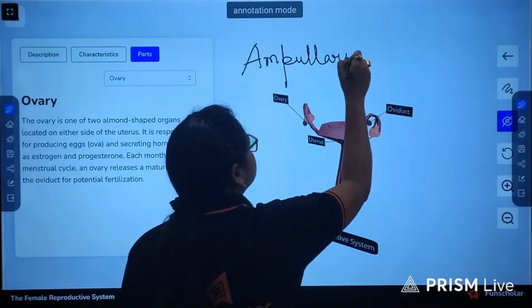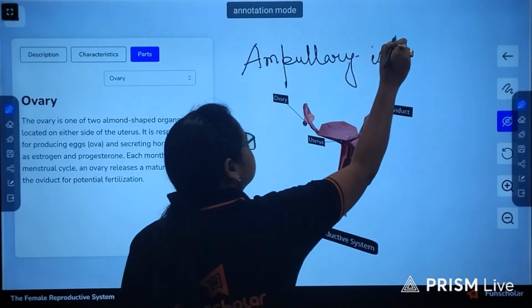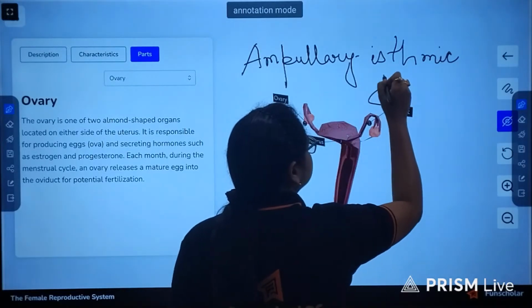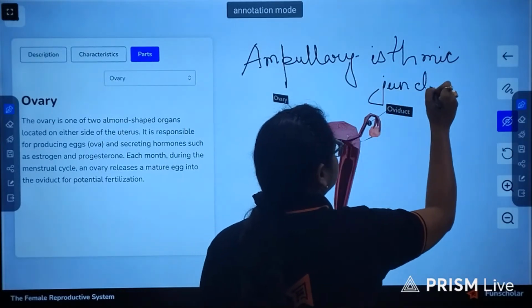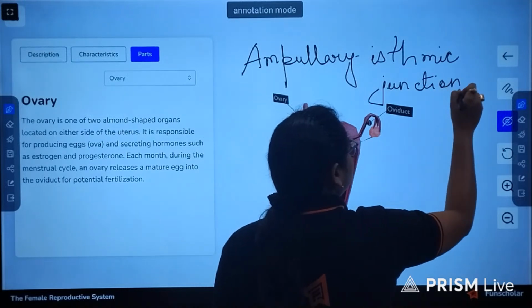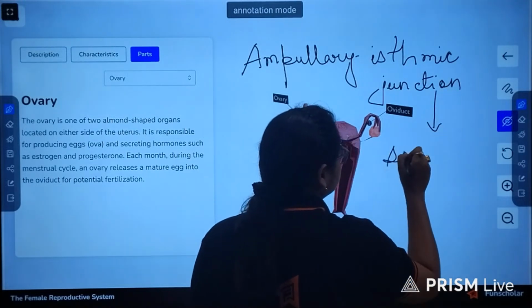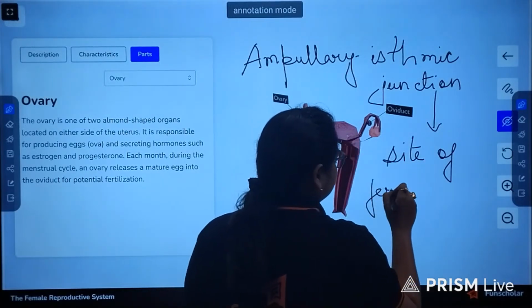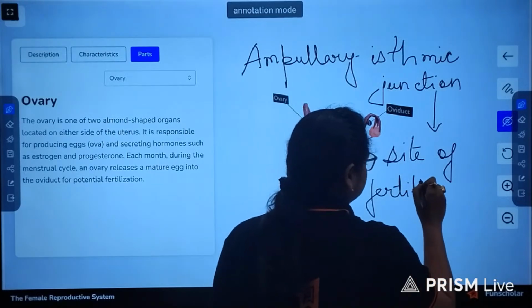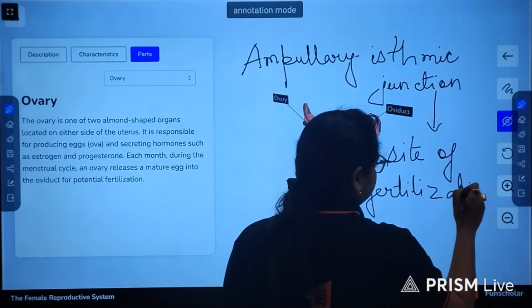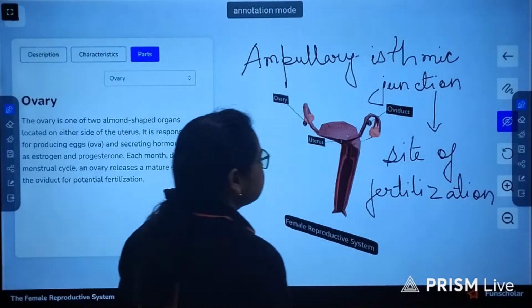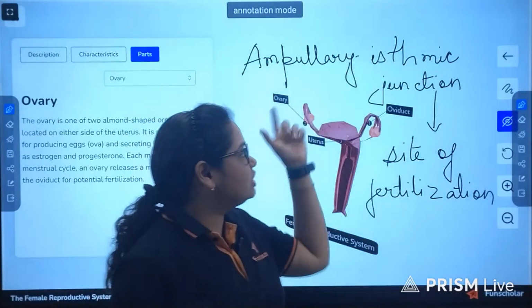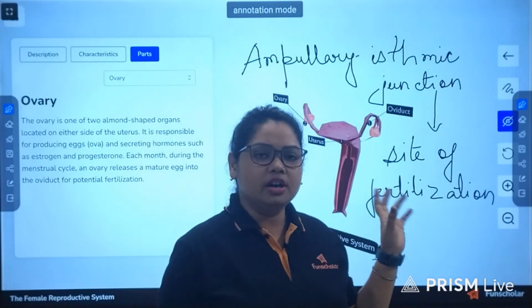ampullary isthmic junction. It is the site of fertilization, meaning where ampulla meets with the isthmus of the oviduct.